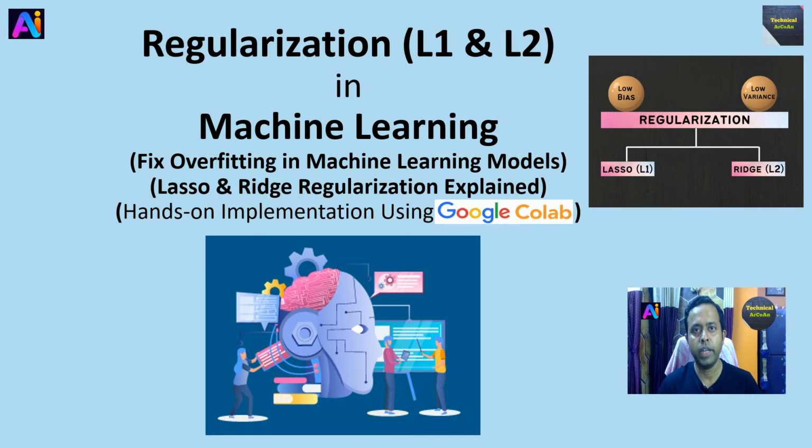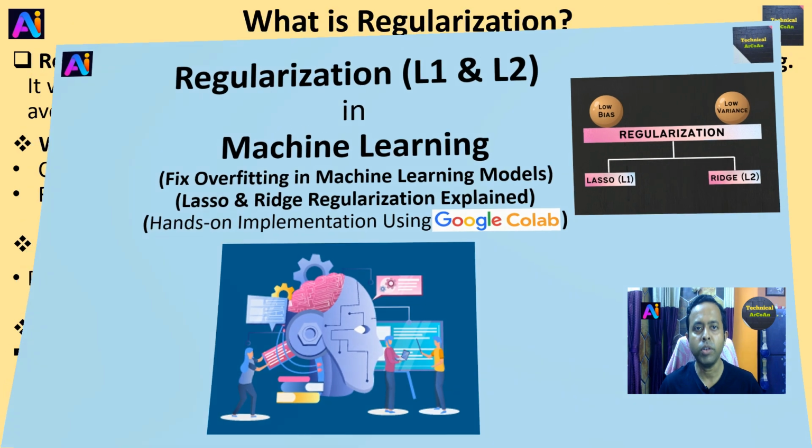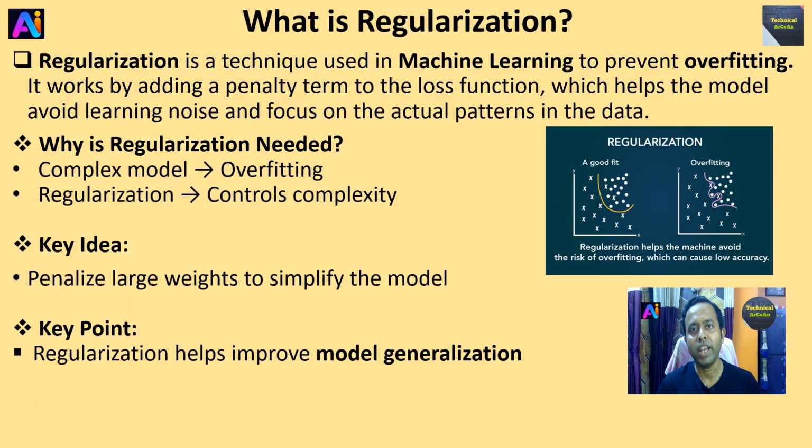Hello everyone, today I will discuss regularization in machine learning, right? Regularization is a technique used in machine learning to reduce overfitting by adding a penalty to the model, right? It includes two techniques. One is L1 regularization, also known as Lasso, and another L2 regularization, also known as Ridge. Now we talk about what is regularization. Regularization is a technique used in machine learning to prevent overfitting.